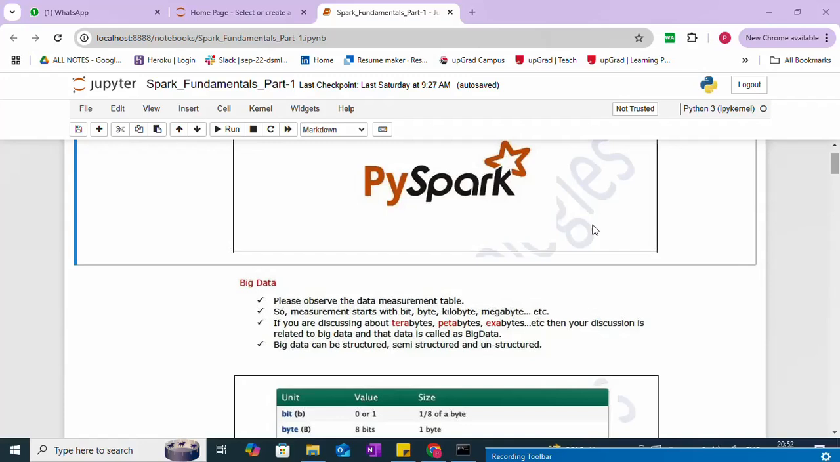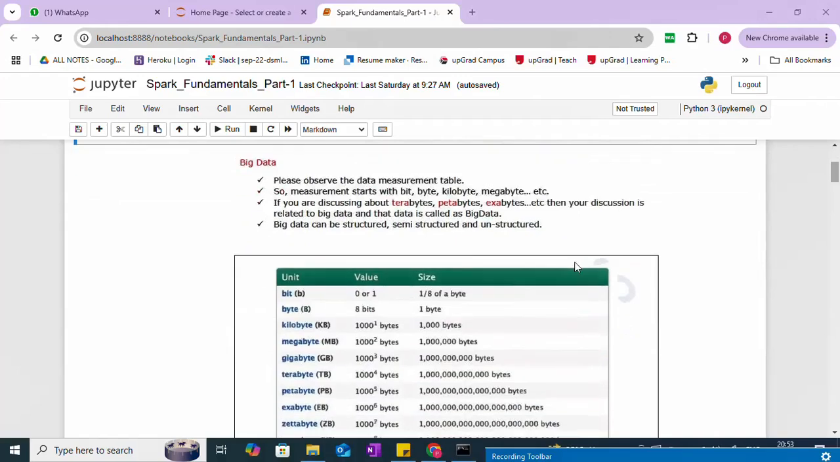Big data can be structured, semi-structured, and unstructured. Basically, the data is divided into three different categories: either structured data, semi-structured data, or unstructured data. Now let's see the table which will give a clear-cut idea of how the volume of data increases, and how we increase the parameter to measure it.